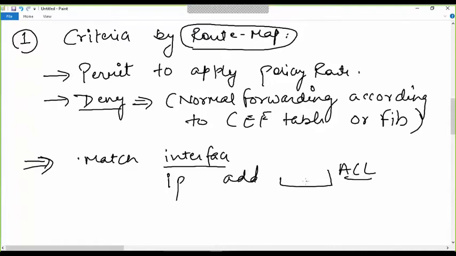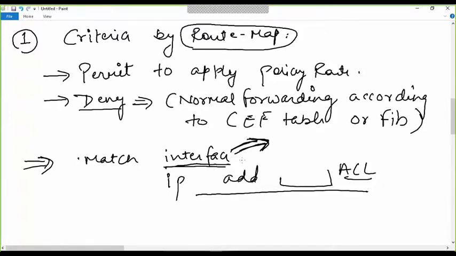So these are the common methods for matching the traffic. The interface will be our ingress interface, on which we are receiving the packet, and we are going to apply the policy on the traffic received on that particular interface.